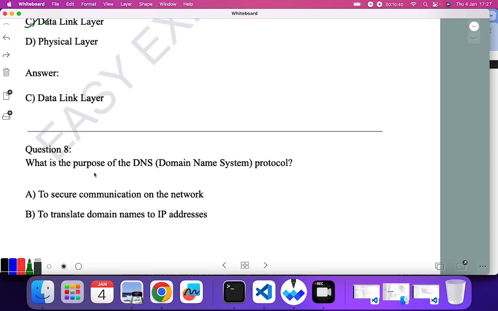What is the purpose of DNS? To secure communication on the network? No. To translate domain names to IP address? Yes, domain name system. So it is basically used to translate the domain name to IP address. For example, if there is Facebook, so Facebook has some certain IP address, so it is used to translate to that.